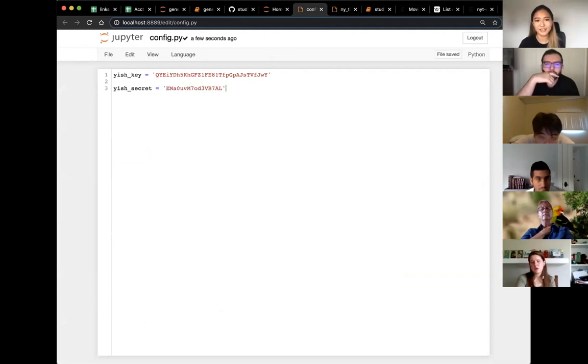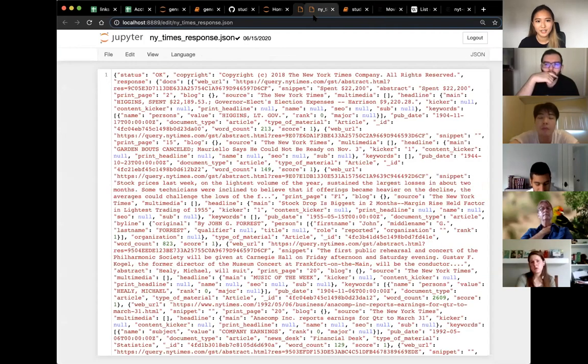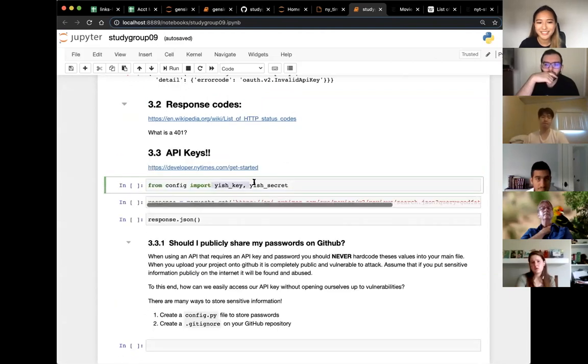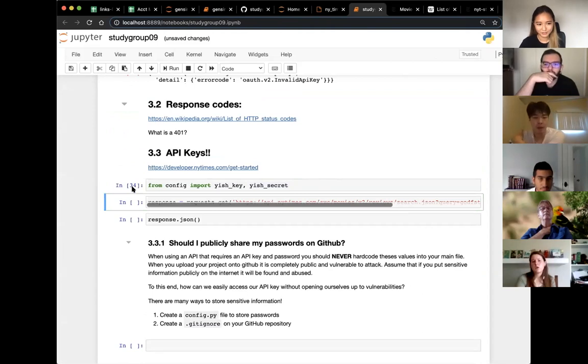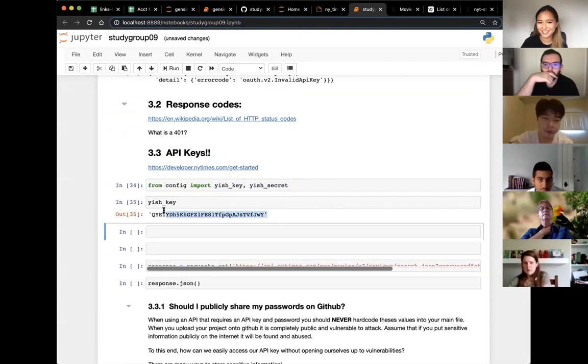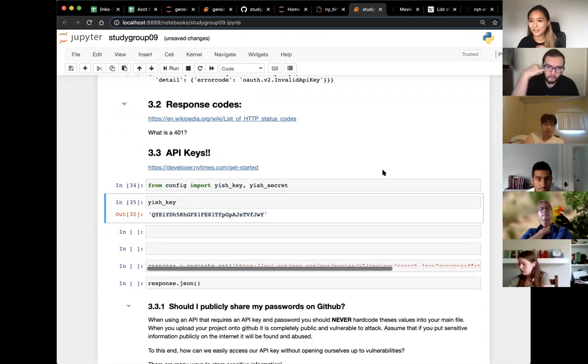And let's save this file. File saved, close this out. And now I can import ish key and ish secret from config. So if we want to print ish key, my key is actually stored in this variable.